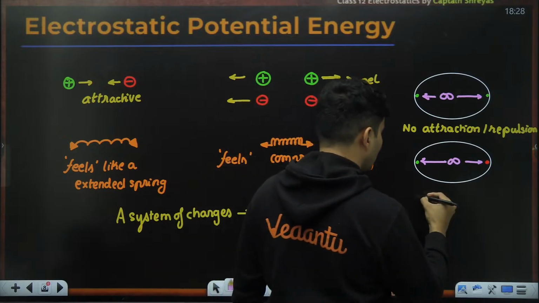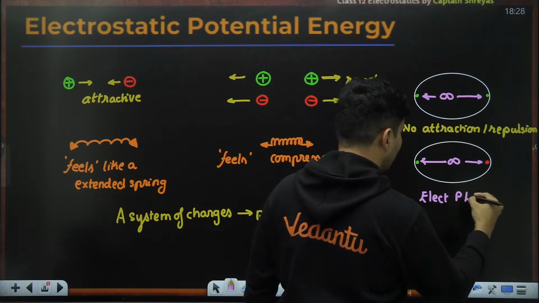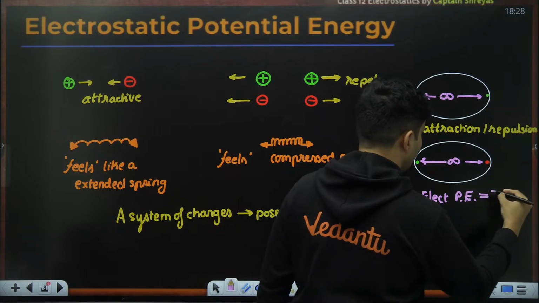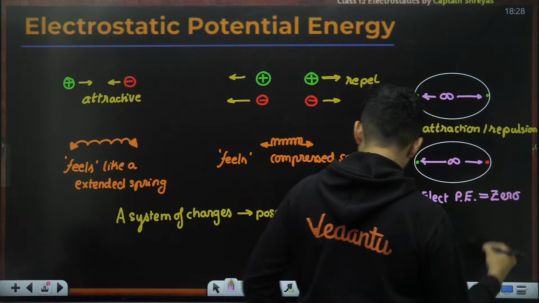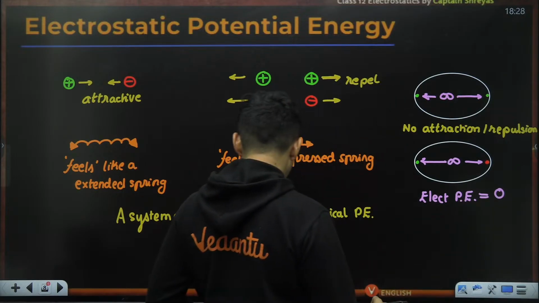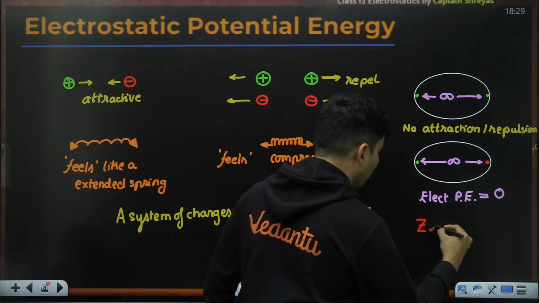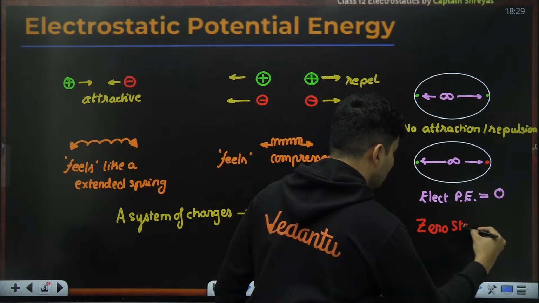So I say that the electrical potential energy is basically big fat zero. Such a situation is called our zero energy state.